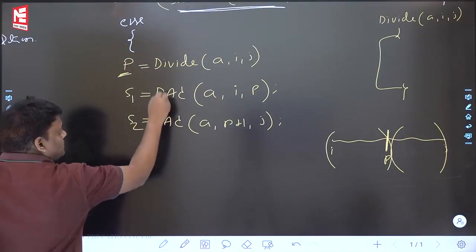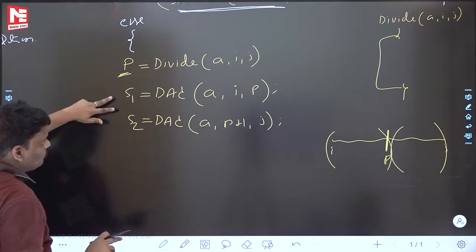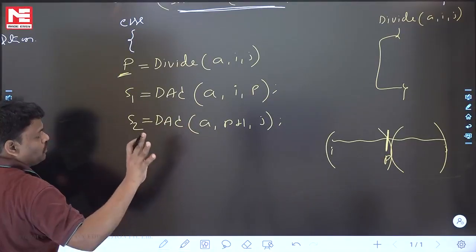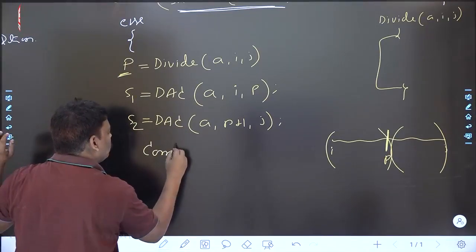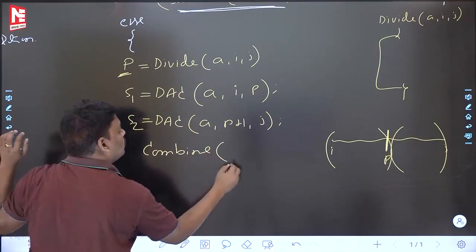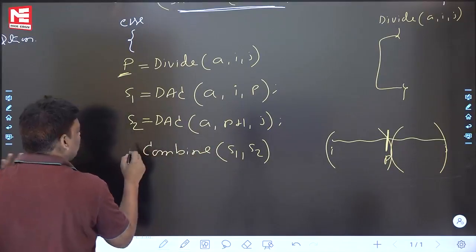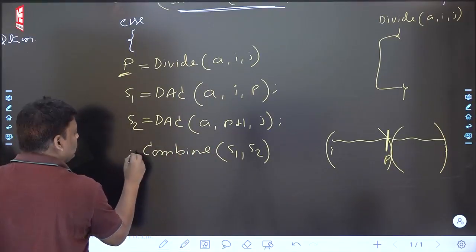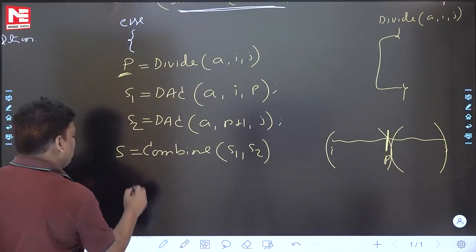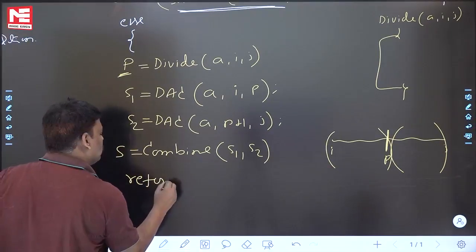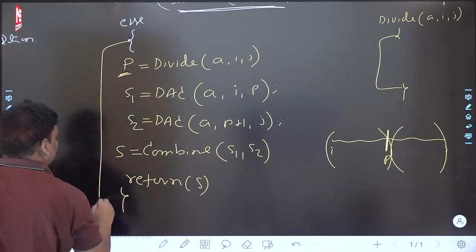After these two function calls are completed, you got the first half answer and the second half answer. Do you want the first half answer, the second half answer, or the total problem answer? The total problem answer. Then what you have to do is combine. Combine S1, the first subproblem answer, and S2, the second subproblem answer. Assume that after combine is completed, you got the final answer. Then finally return it. End of the else part.